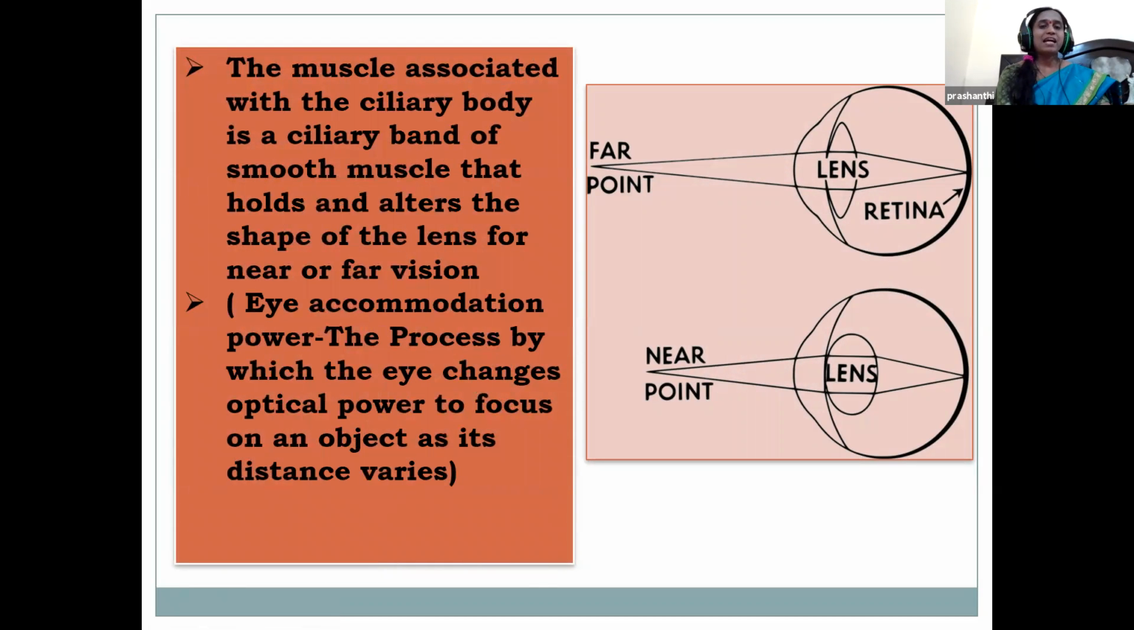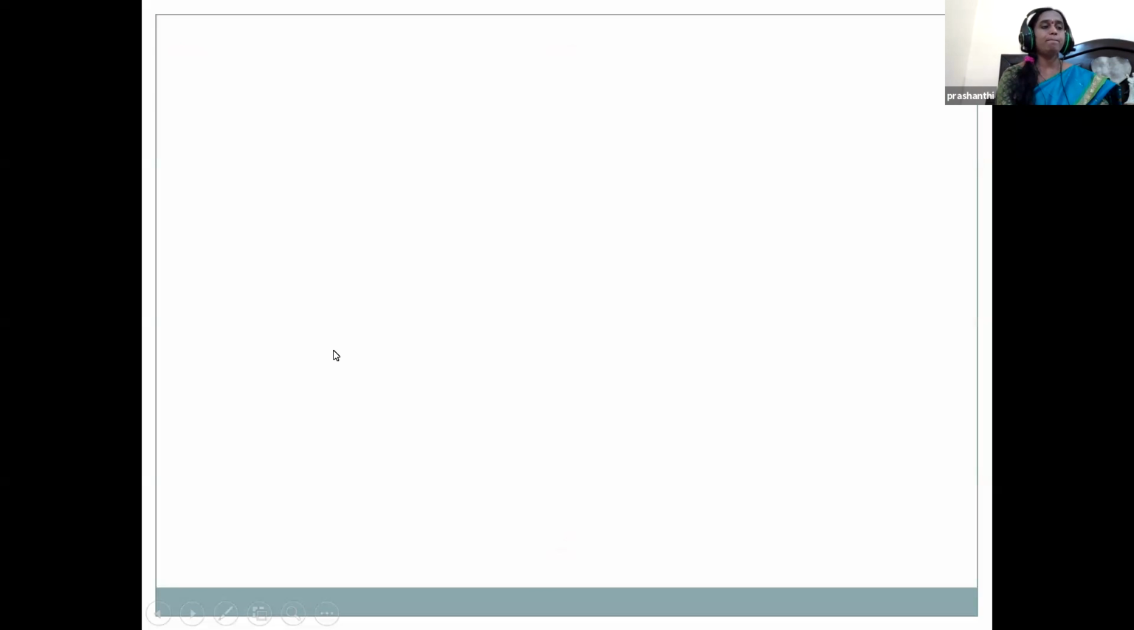So the muscles attached with the ciliary body is a ciliary band of smooth muscles. They help alter the shape of the lens. The eyes adjust themselves to see objects nearby and far off. So this is called eye accommodation power. That is, the eye adjusts itself, children, to see whether it might be far off objects or near objects. That is called eye accommodation power.